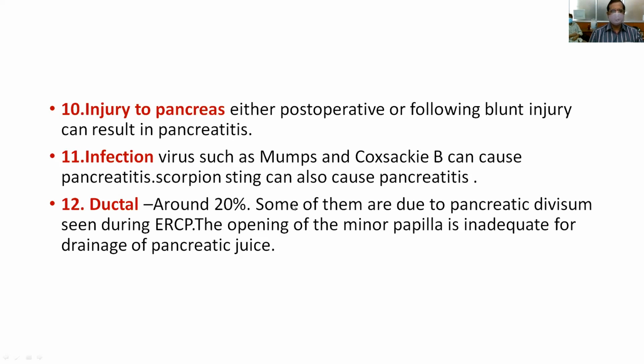And I already told in the last class about congenital anomalies of the pancreatic ducts, that is pancreas divisum, where the accessory pancreatic duct opens proximal to the main duct. So sometimes what happens, the minor ampulla is inadequate for drainage of the pancreatic juice. So because of this pancreas divisum, sometimes the opening of the duct may be narrow, which may lead to inadequate drainage of the pancreatic secretions, which may predispose to the development of acute pancreatitis.